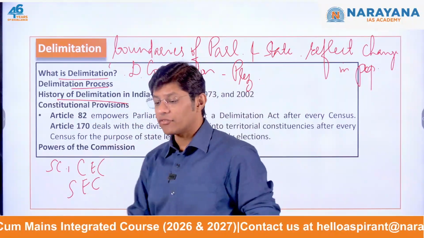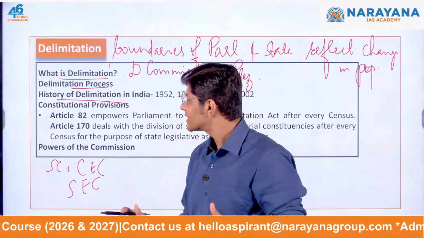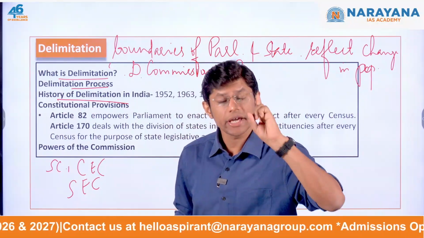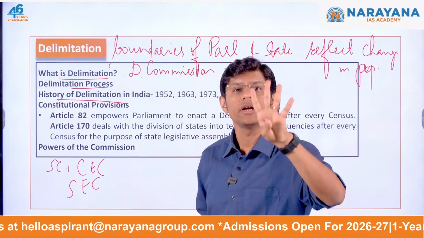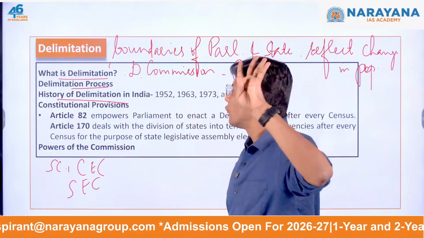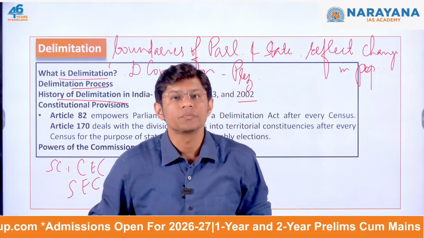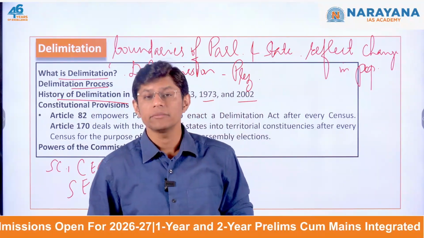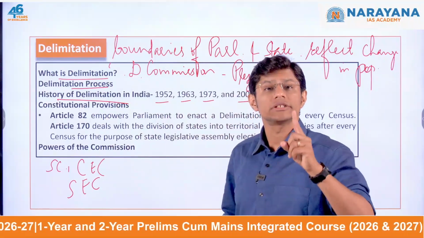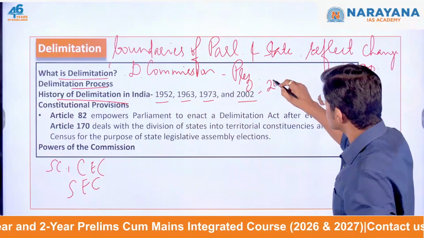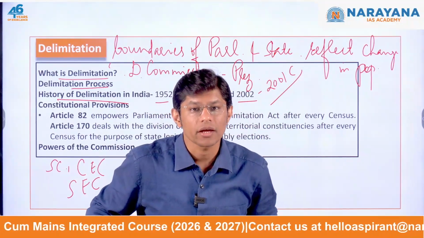Now talking about the history of delimitation. Despite having conducted 7 census in our country, India has undertaken only 4 delimitation exercises. 4 times: in 1952, 1963, 1973 and then 2002. These were the 4 times the delimitation exercise was held. The last delimitation in the year 2002 was based on the 2001 census. Again, each and every point is important for the examination.